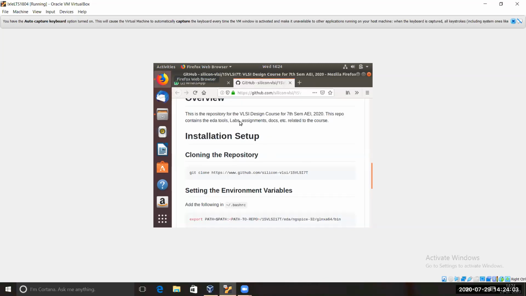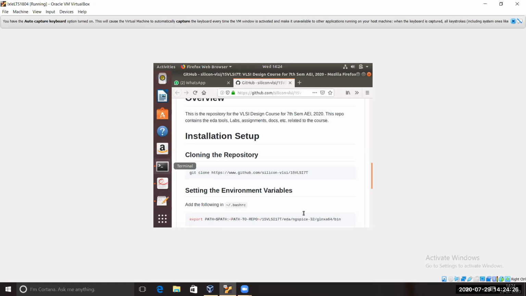Yeah, so here on this GitHub, this is the HTTPS one. From there, add the following to dot bashrc. This is the export path. You can copy this one and paste it in the terminal window. So I have just copied and pasted it here.